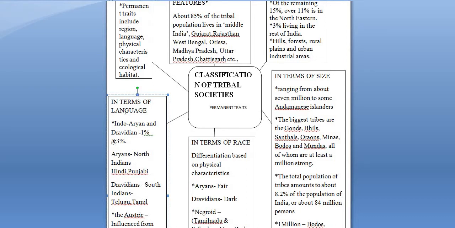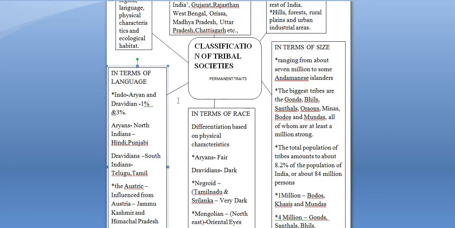Now, when we talk about the language of the tribal community, how are the tribal communities classified on their permanent traits? The Indo-Aryans and the Dravidian population constitute 1 and 3% of our population. The Aryans are the people who live in North India. So the tribal communities which live in North India and speak the languages Hindi, Punjabi, Rajasthani, all these are the ones who belong to the Aryan clan.